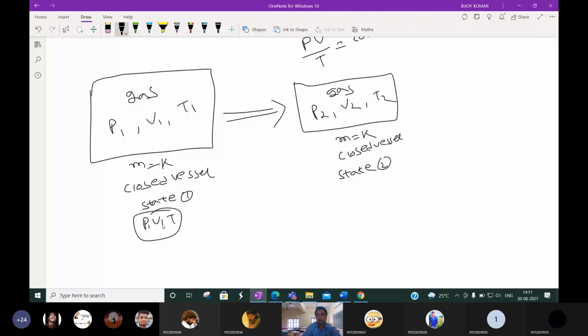Here also the values of pressure, volume and temperature represent the state of gas. State means what is the position of gas. What's happening with the gas? What is the status of gas? So what is the relation? The relation is P1V1 by T1 is equal to P2V2 by T2. Okay, please remember.